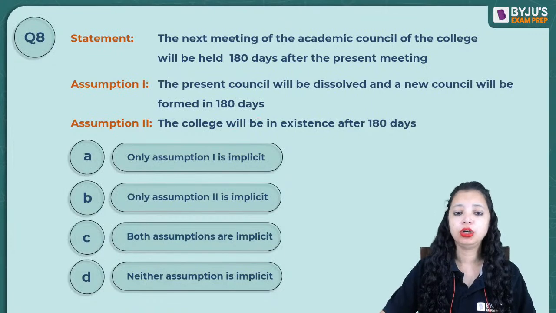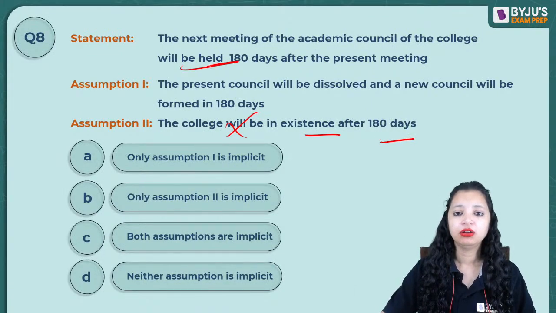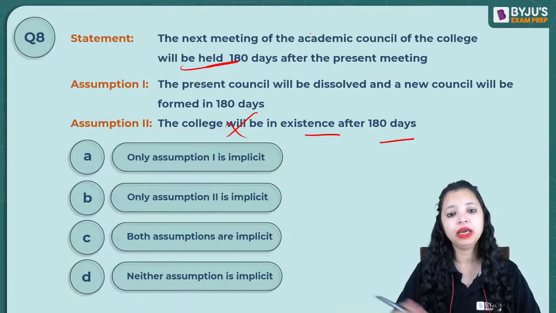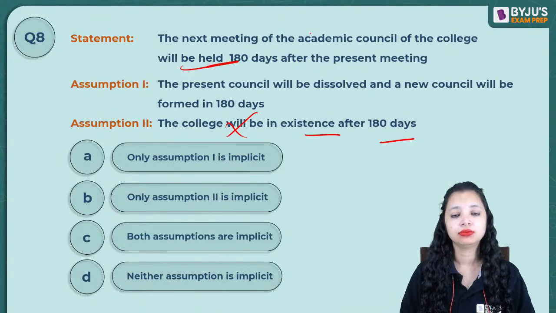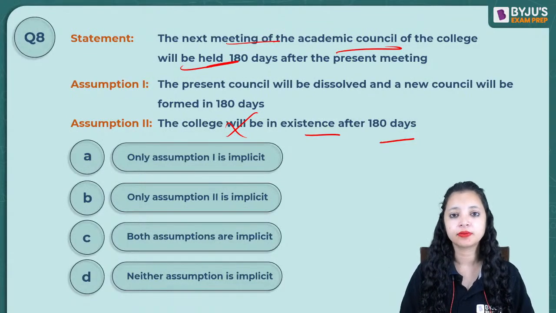If the college will not be in existence after 180 days, why will I say that the meeting will be held? If there is no college after 180 days, if it will shut down, why will I say the next meeting of the academic council of the college will be held after 180 days? Let's take another example. The government says, I am going to be providing you electricity in your village after 1 month.